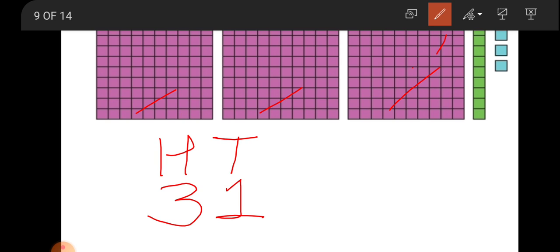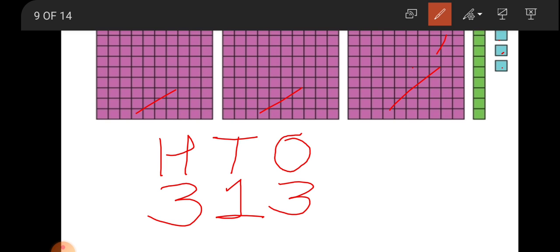And last, in blue color, how many loose boxes? 1, 2, 3. Loose boxes are always in the ones place.